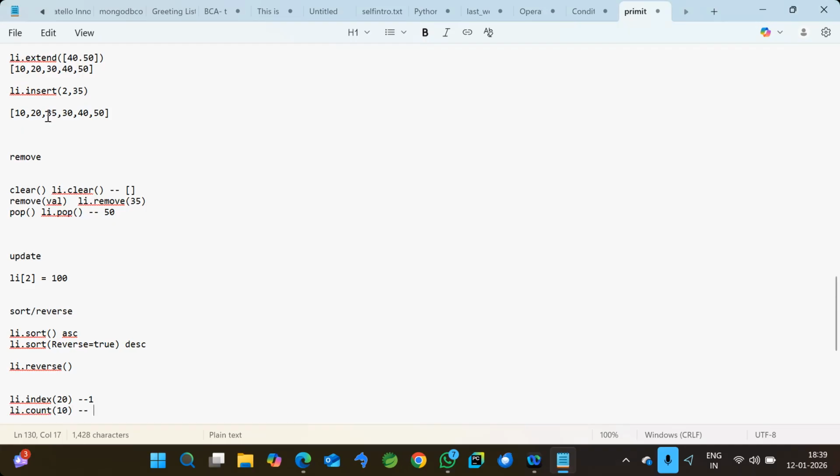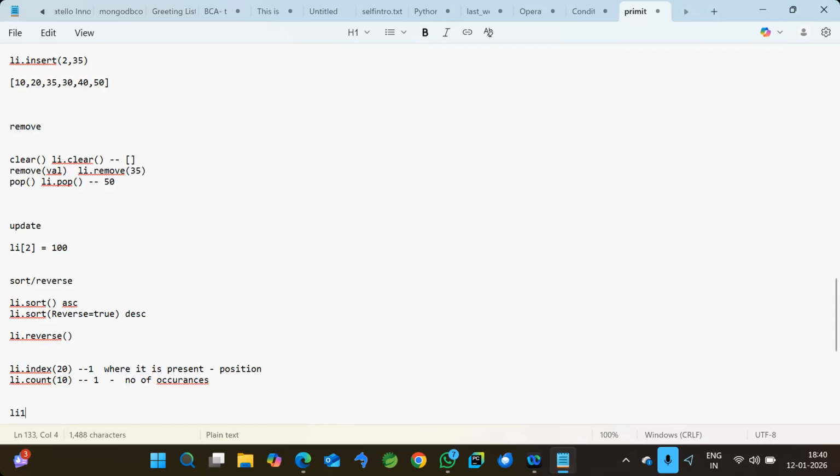In this case it will be only one time. If it is more than one time, that number will be returned. Remember, count will give the number of occurrences, how many times it is repeatedly there in the collection. Index will give where it is present, which position.